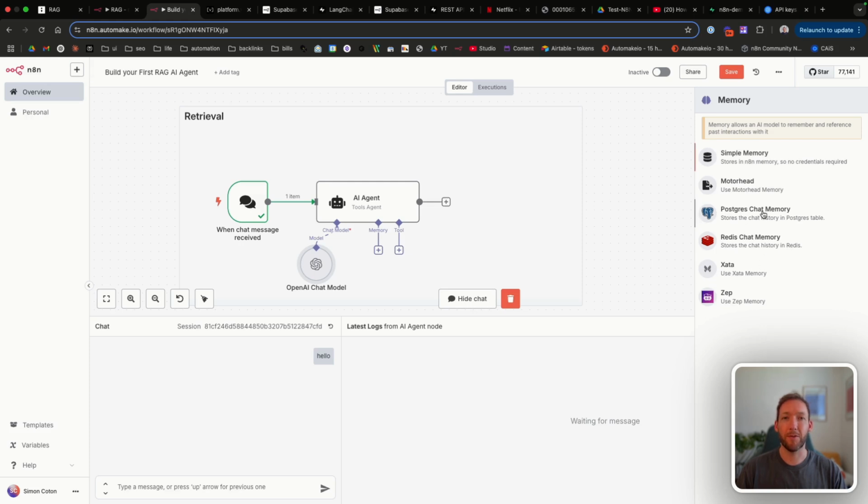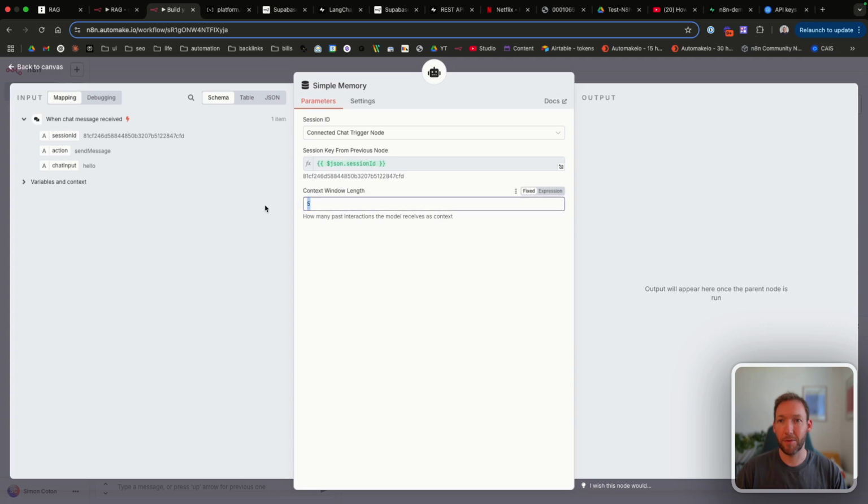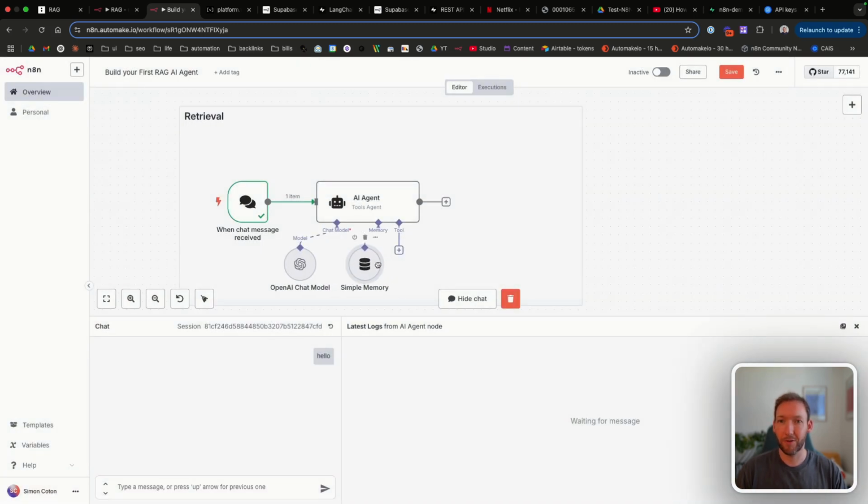We can also set this up with Postgres, but we're not going to cover this right now. So we'll have the simple memory. It can remember the last 15 messages we've sent to it. And that's going to read the memory before it answers any questions to check it's not duplicating answers, etc.